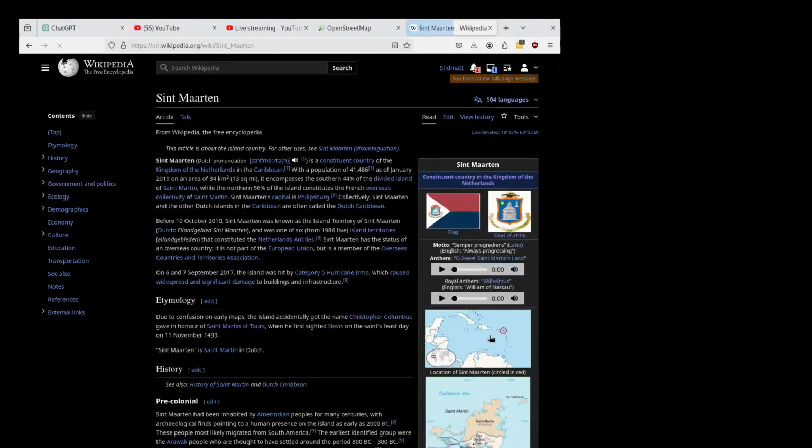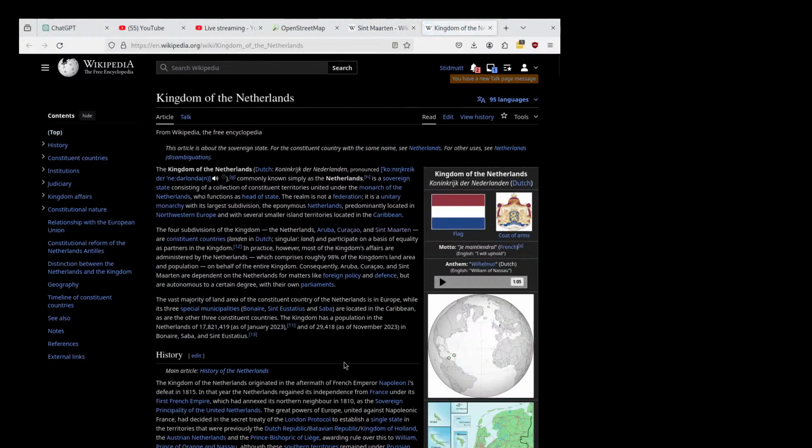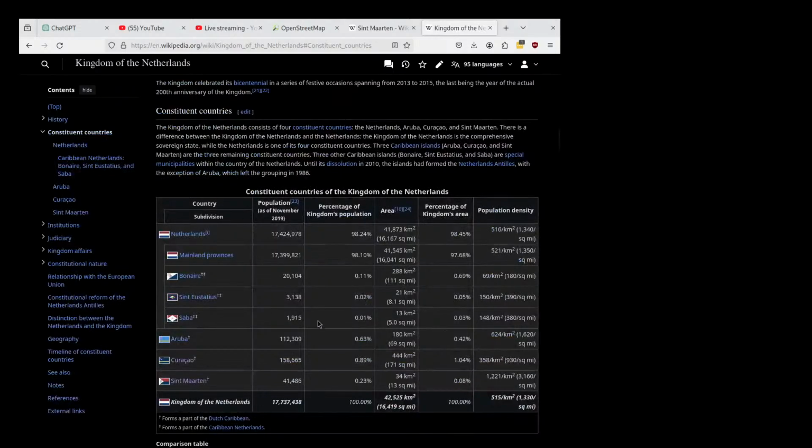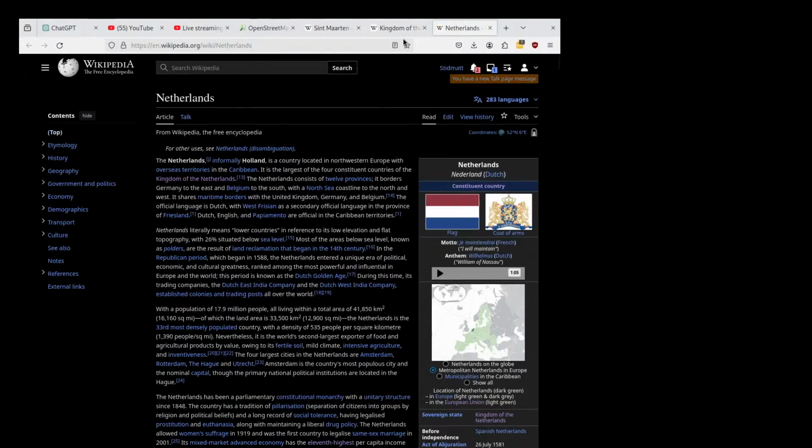Saint Martin is part of the Kingdom of the Netherlands. Now, if we look at the Kingdom of the Netherlands, it's an interesting setup. So you have constituent countries, and Saint Martin is a constituent country of the Netherlands, but not on par with the Netherlands, so it's a little confusing.